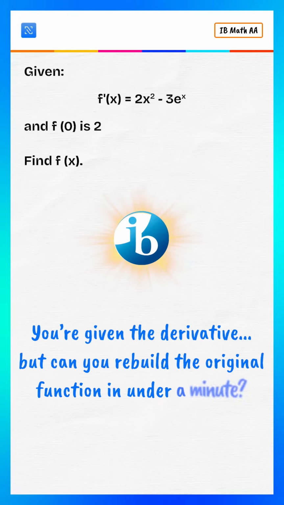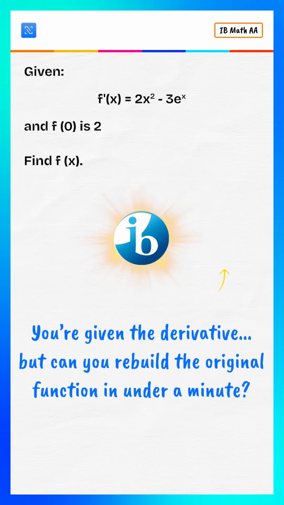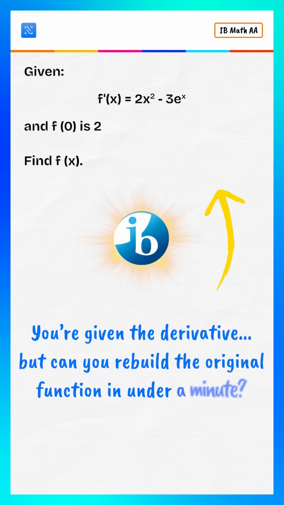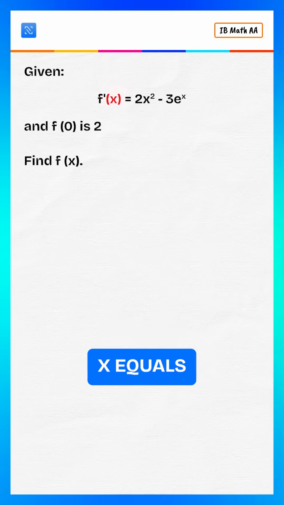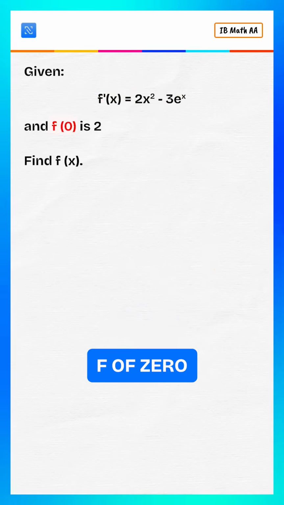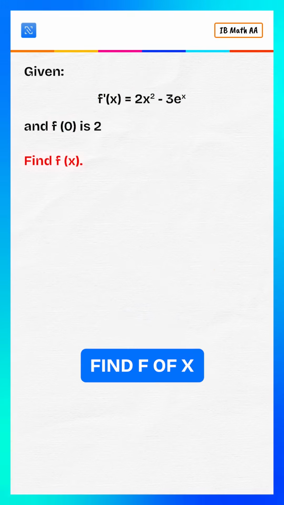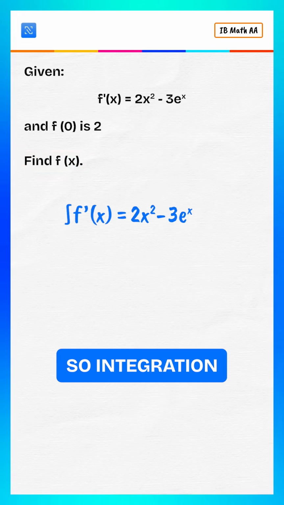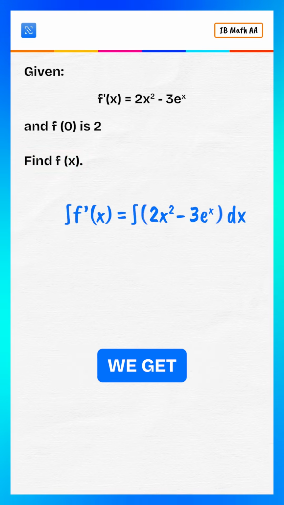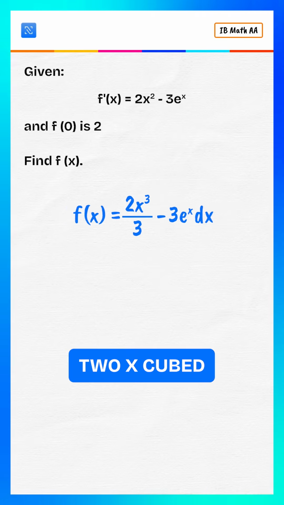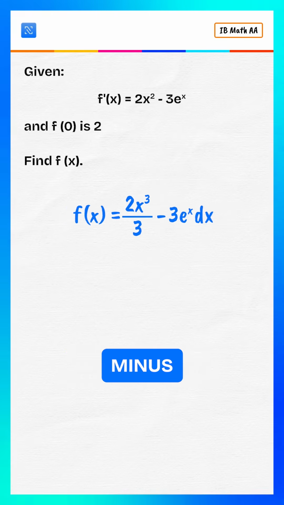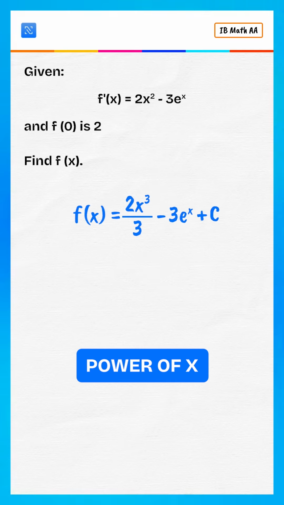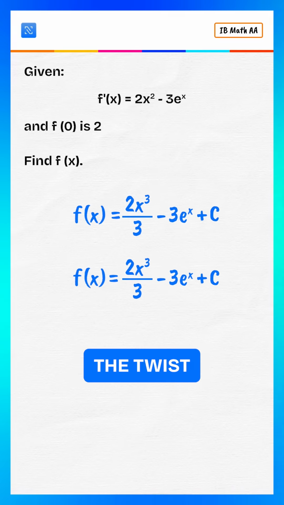You're given the derivative, but can you rebuild the original function in under a minute? Let's see. Given f prime of x equals this, and f of 0 is 2. Find f of x. We integrate f prime of x to get f. So integrating both sides, we get f of x equals 2x cubed divided by 3 minus 3e to the power of x plus c. Now for the twist.